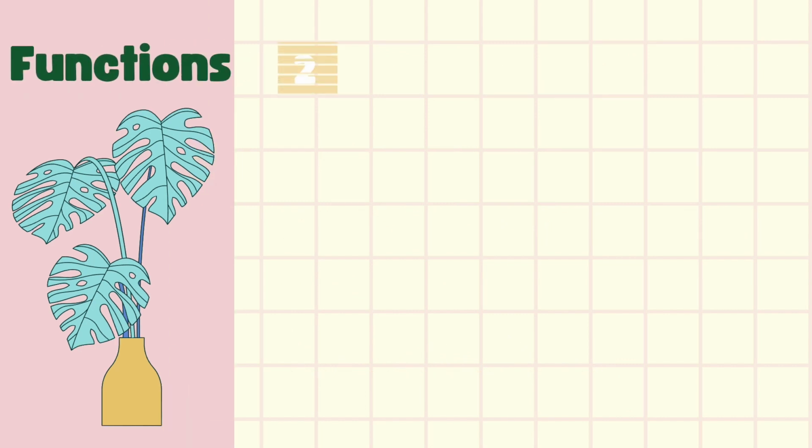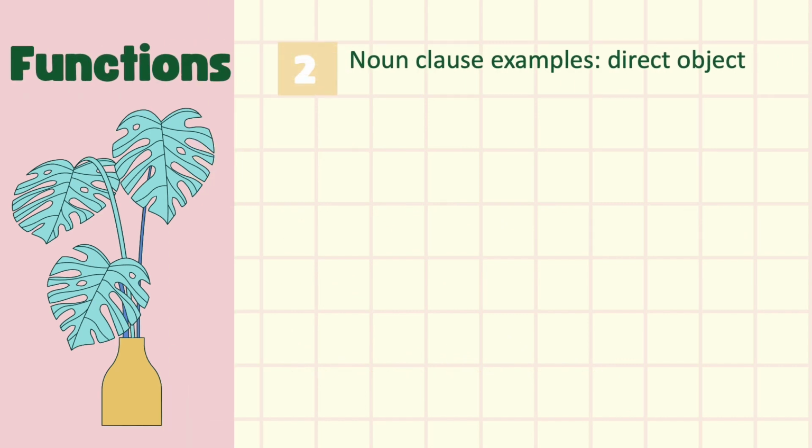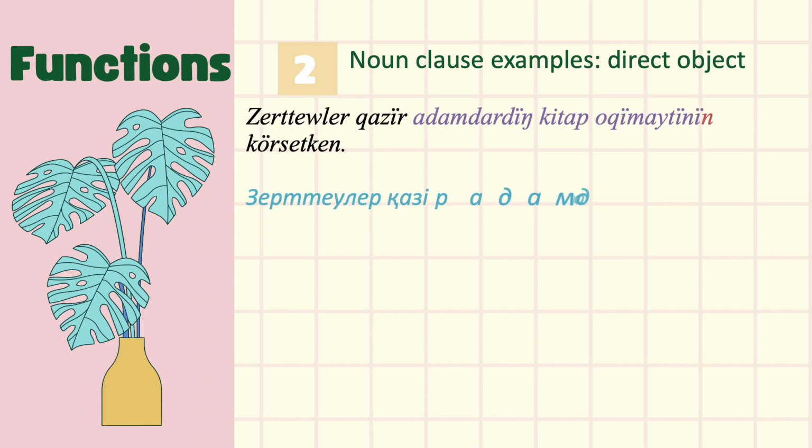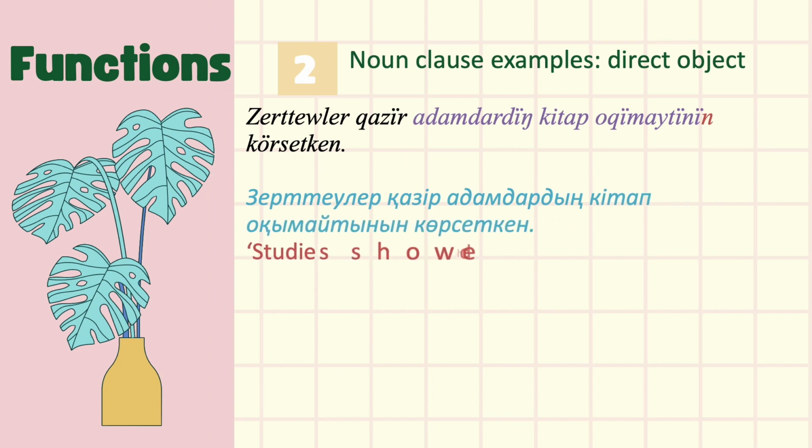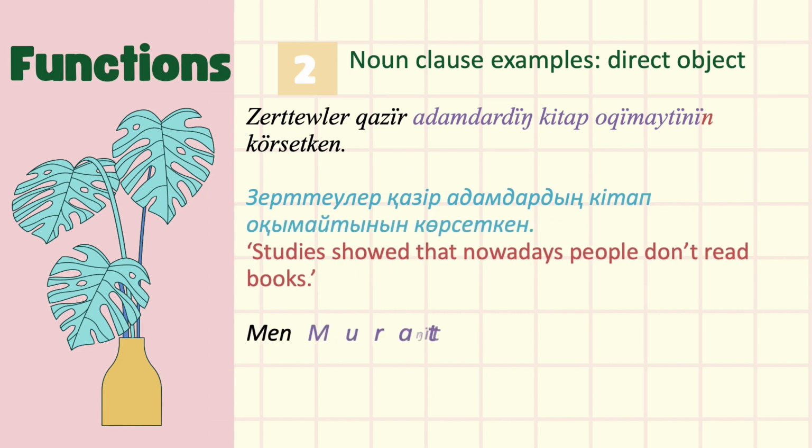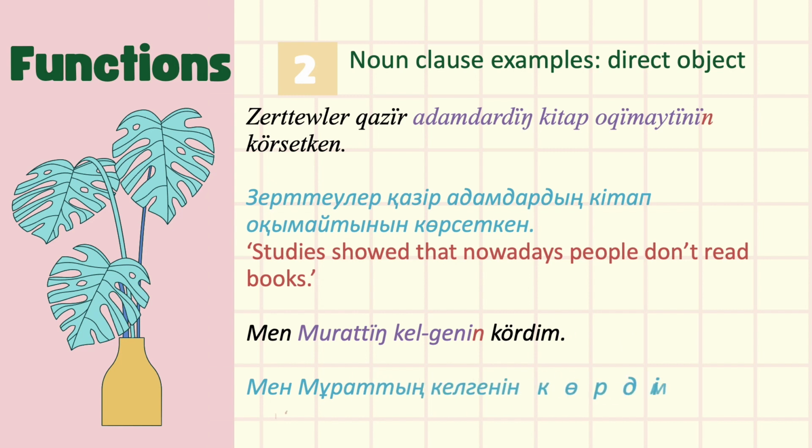Sentences with transitive verbs need a direct object. They typically stand between the subject and the predicate. If a noun clause functions as a direct object to the main clause, it comes between the subject and the predicate of the main clause. In this case, the predicate of the noun clause takes the accusative case suffix. Example, зерттеулер қазір адамдардың кітап оқымайтынын көрсеткен. Studies show that nowadays people don't read books.